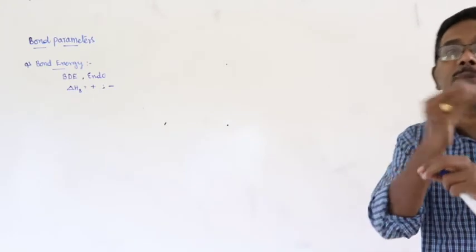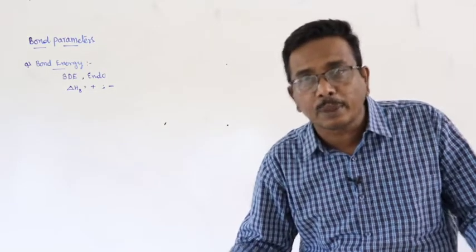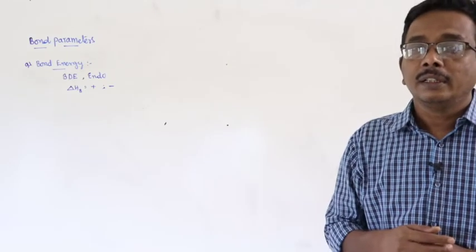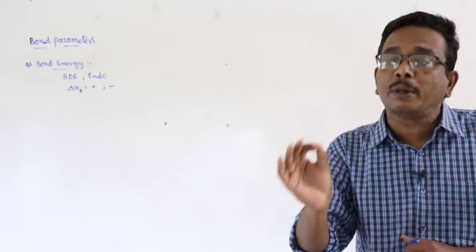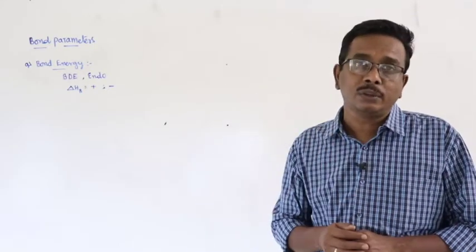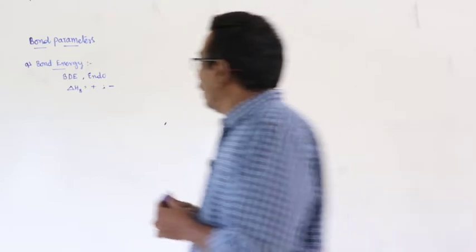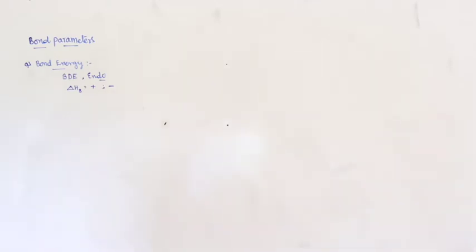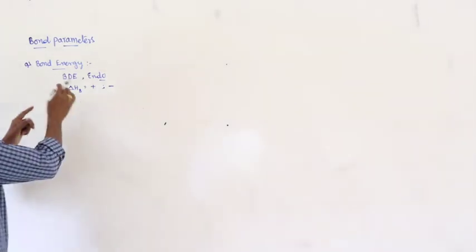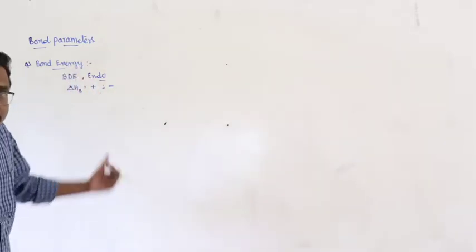If that is expressed in terms of delta H with a negative value, then that is generally referred as bond energy. I am repeating once again. The amount of energy required for the breaking of 1 mole of covalent bonds in a gaseous diatomic molecule is known as bond dissociation energy. But here bond dissociation energy is an endothermic process, delta H is equal to positive, or bond enthalpy, delta H is equal to positive. If delta H is expressed with a negative value, then that can be represented as bond energy simply.